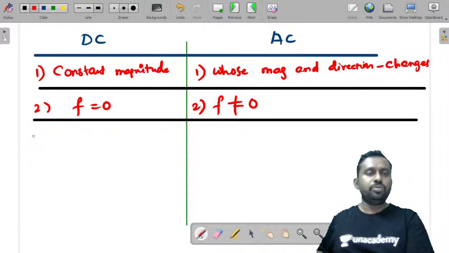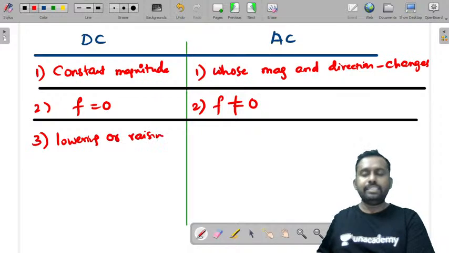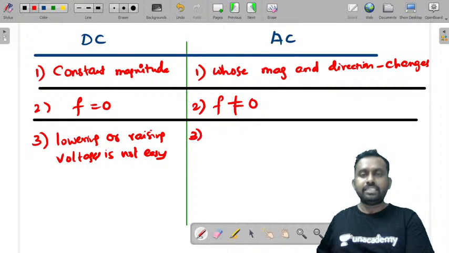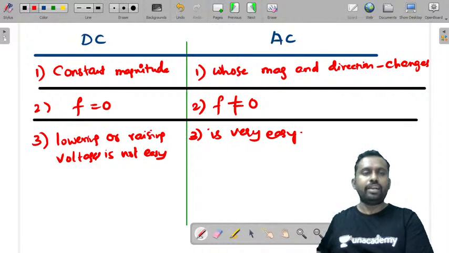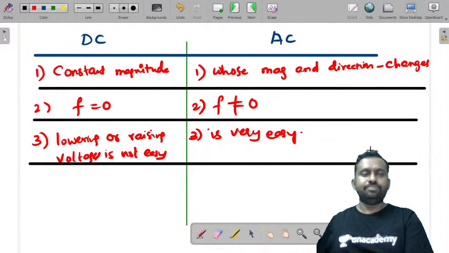Now coming to the third one, lowering or raising voltages is not easy in case of a DC, whereas it is very easy in case of an AC.